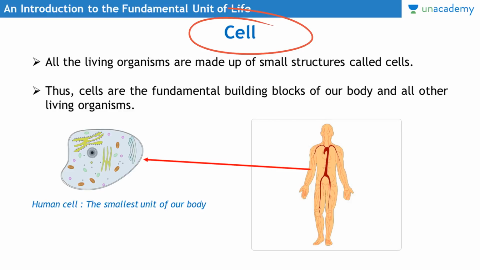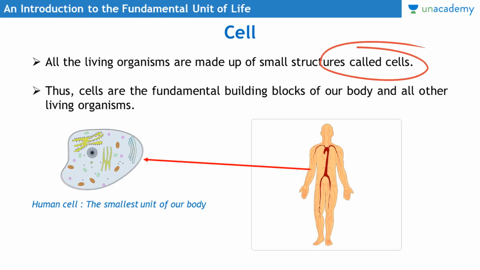All the living organisms are made up of small structures which are called cells. If we divide our body into smaller and smaller units, then the smallest unit which we will find inside our body, which has life, will be called a cell. All the living organisms where life exists are made up of small structures, and those small structures are called cells. Thus we can say that cells are the fundamental building blocks of our body and all other living organisms.